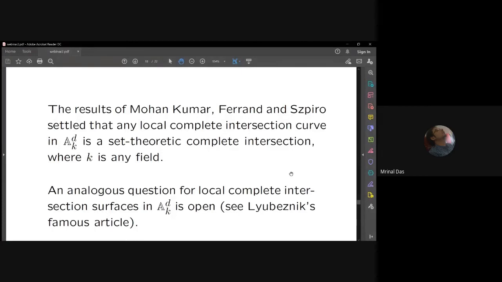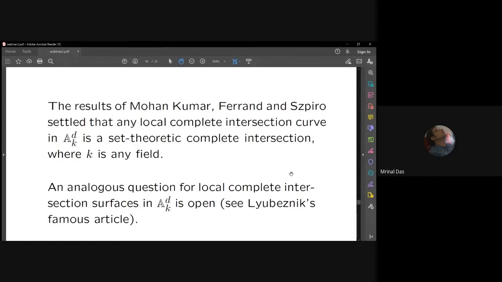An ideal I of height r is called a set theoretic complete intersection, or set theoretically generated by r elements, if there exists another ideal J with the same radical such that J is a complete intersection generated by r elements. Mohan Kumar used his result to prove that any local complete intersection curve in affine space is a set theoretic complete intersection.